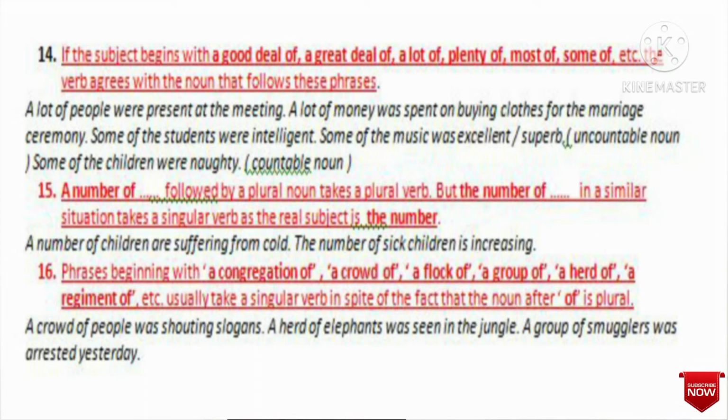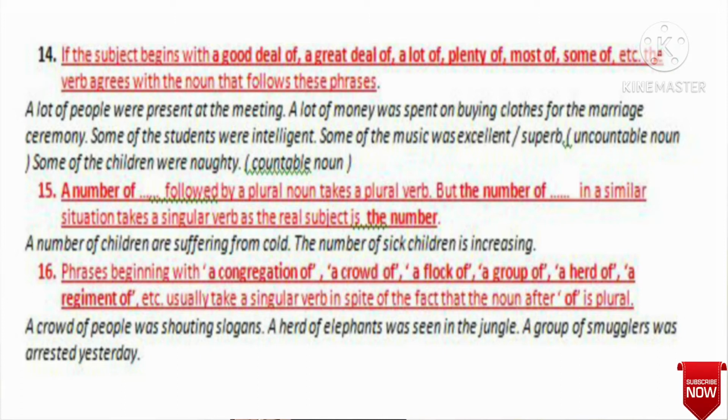Some of the music was excellent. Music is uncountable, so we used was. Some of the children were naughty. Children is plural, countable, so we used were.